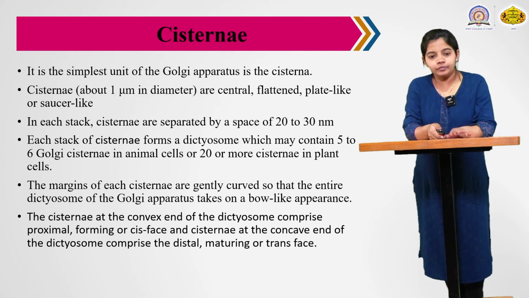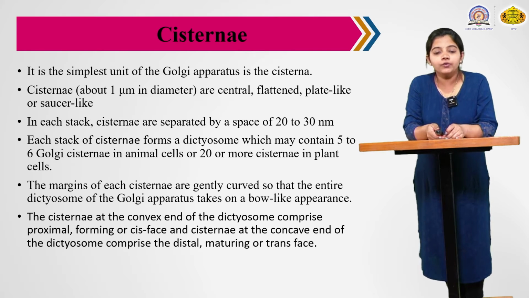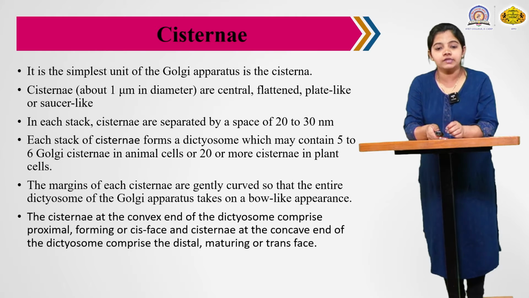Then each stack of cisternae forms a dictyosome, which may contain 5 to 6 Golgi cisternae in animal cells and 20 or more cisternae in plant cells. Okay, dictyosome means the stack of cisternae, nothing but the dictyosomes. They are a complex form, and 5 to 6 are present in animal cells and 20 or more cisternae are present in plant cells.